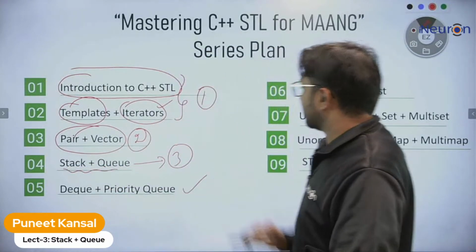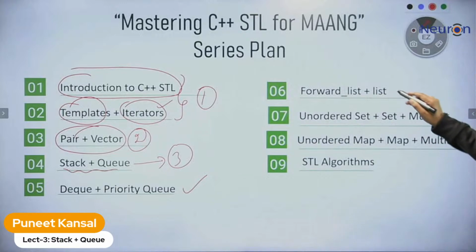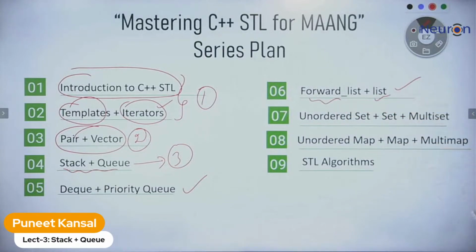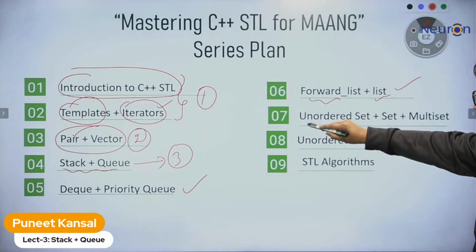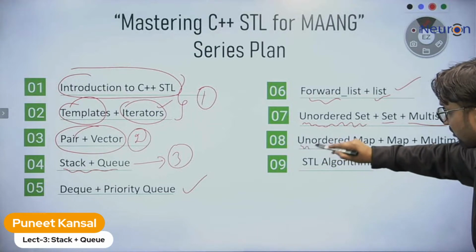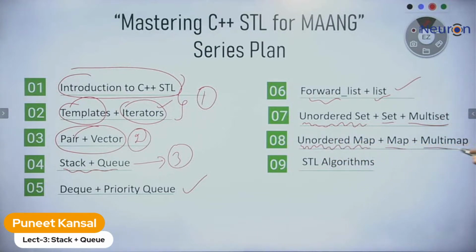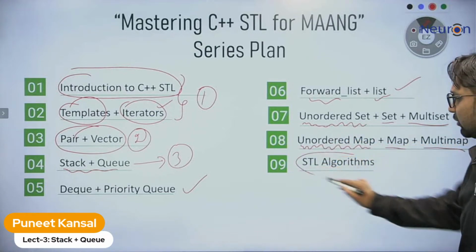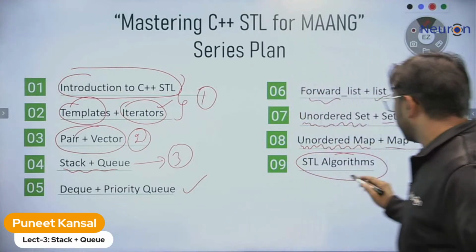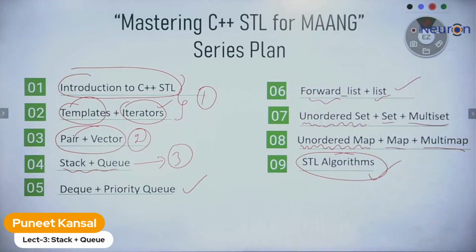After that, we will cover deque, priority queue, forward list, and list. These are singly linked list and doubly linked list actually, which are inbuilt in C++ STL. Then unordered set and multisets, a very powerful tool, and unordered map and multimap. There are also many inbuilt algorithms like sorting, binary search and more. We will discuss all of these important algorithms.